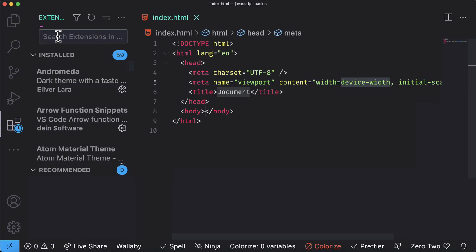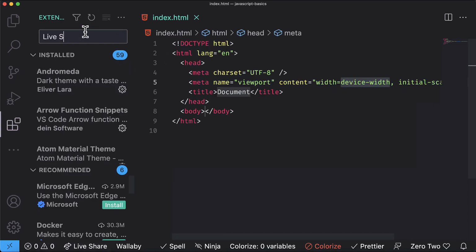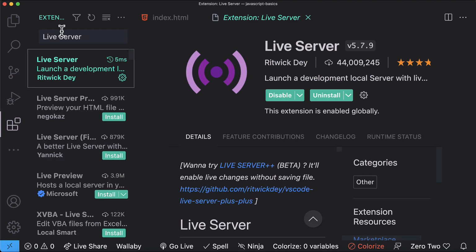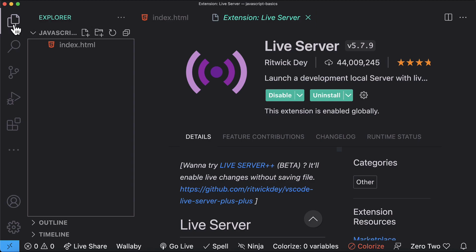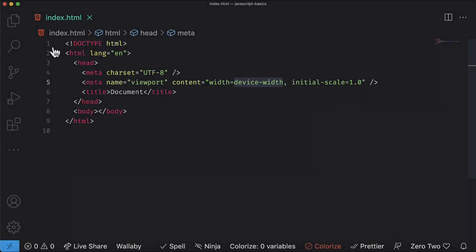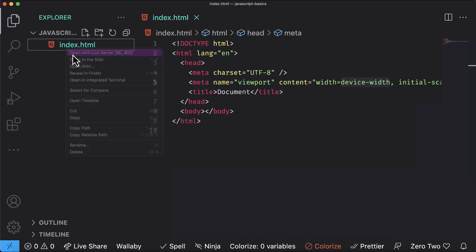Now open the extensions tab. Here in the box, search for Live Server. Live Server is a very light web server which you will use to serve your web applications. Install it, then you will have to restart Visual Studio Code. It will basically ensure that whatever changes you make, they are displayed on the browser without refreshing the browser.